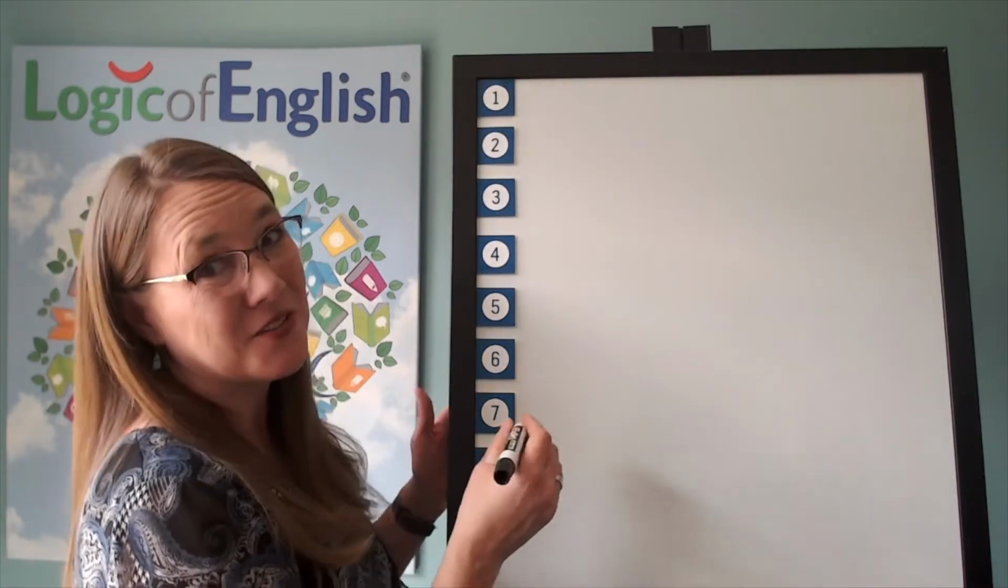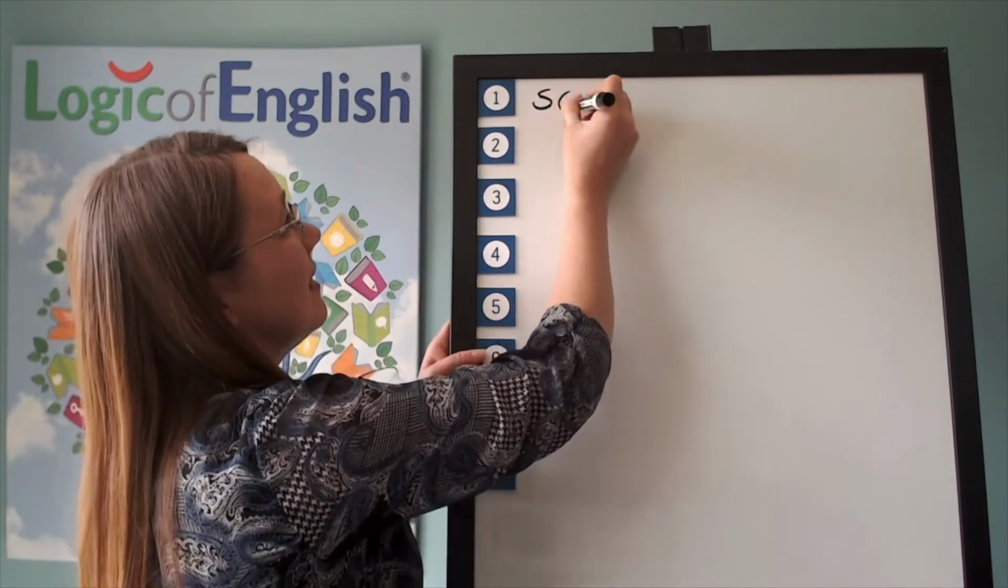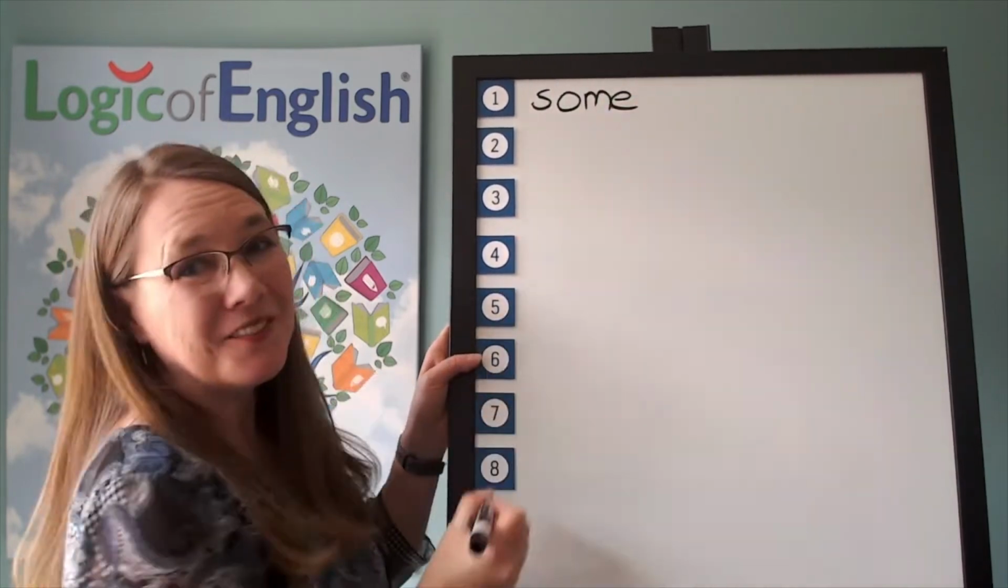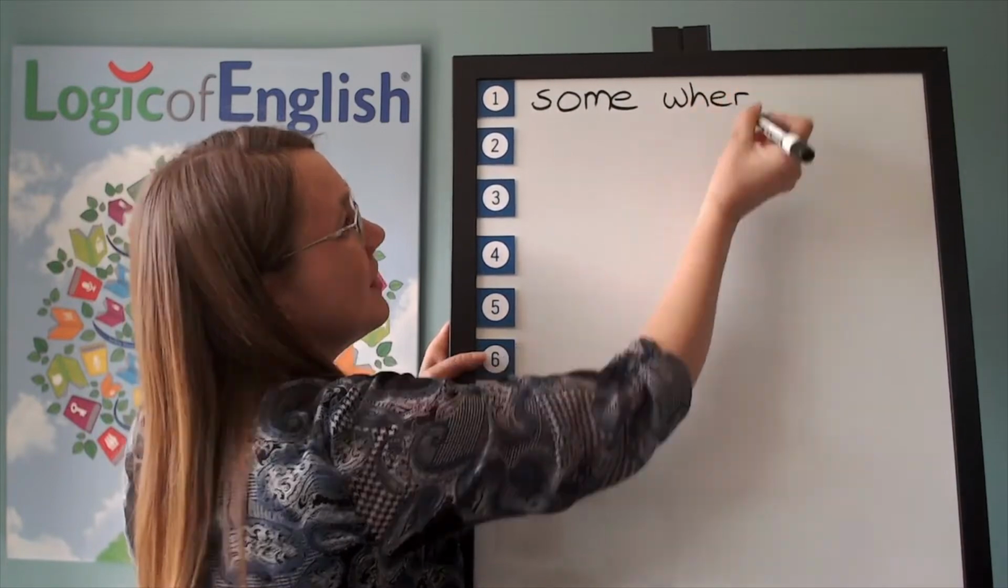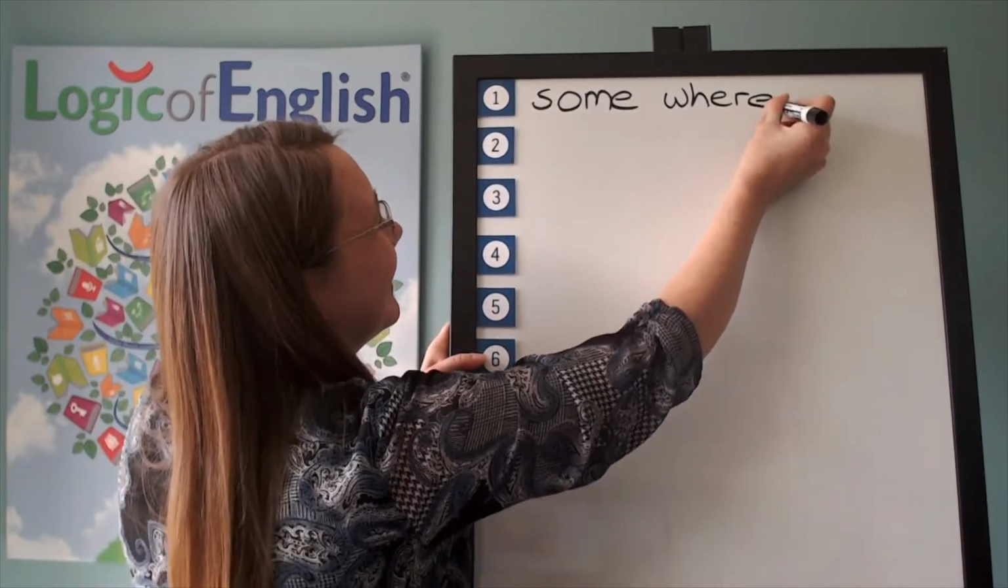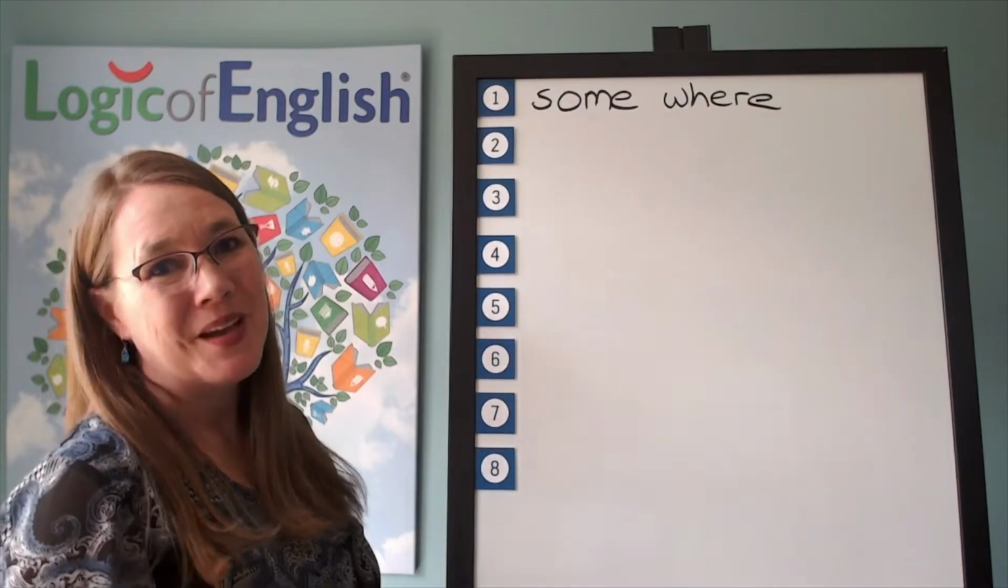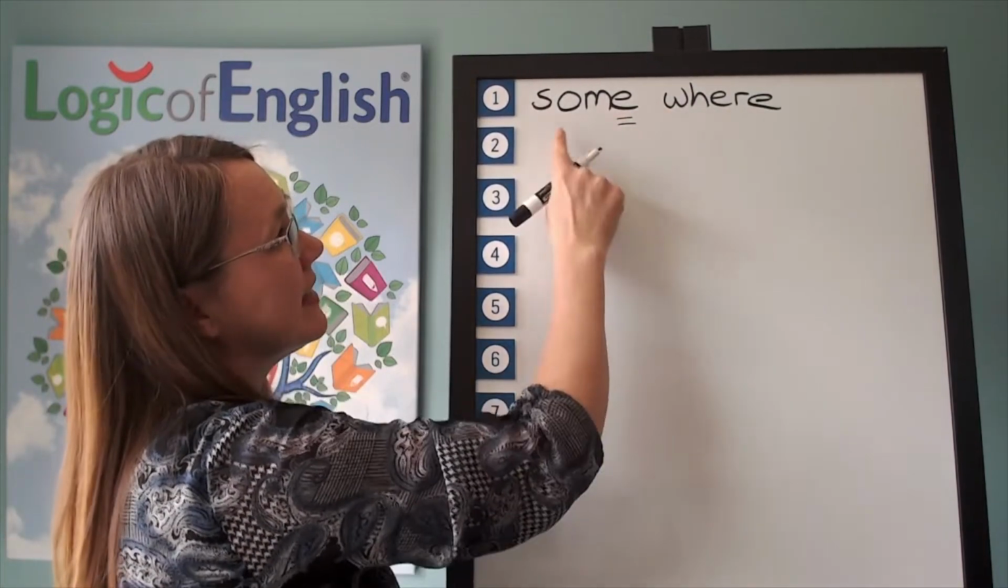All right, let's sound it out. The first syllable is som. S, a, silent final E. The second syllable is where. W, e, silent final E. How will we mark it? All right, we'll double underline the silent final E in some.